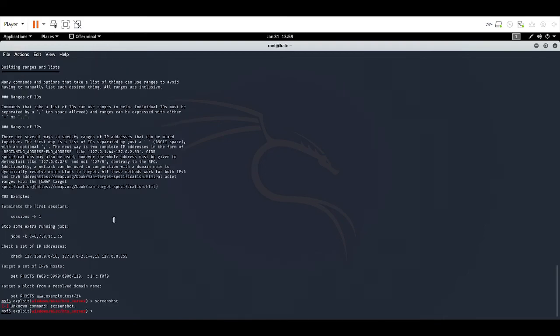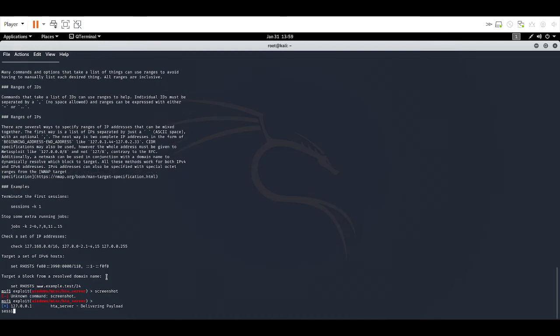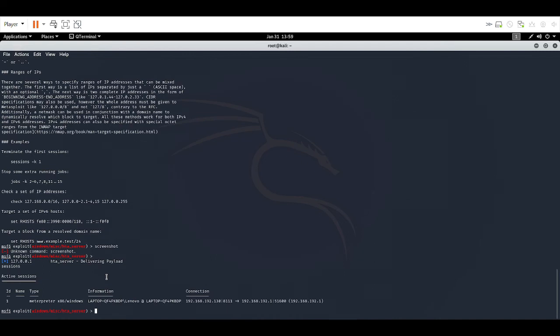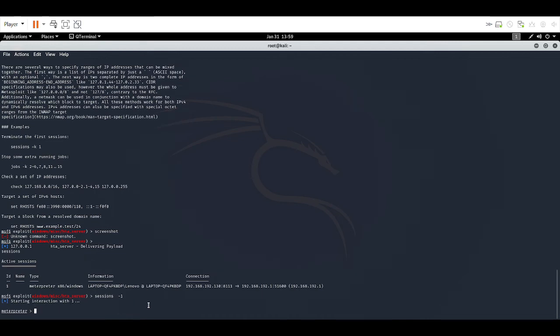So now there's a new set of IP addresses here. So I will do sessions. Now there's a computer right here, so I'm going to do sessions dash i one, and I have started the interaction with the session.